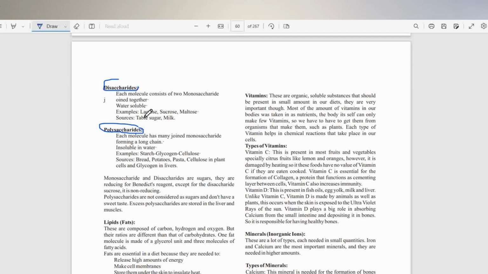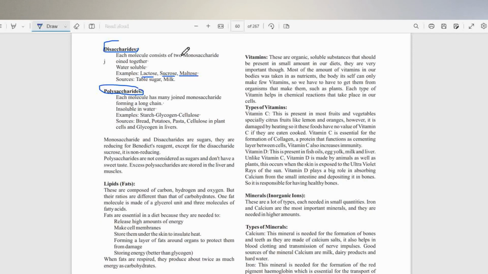For disaccharide, we have the lactose, we have sucrose, and we have maltose. So for disaccharide, they have 2 monosaccharides joined together. Then you can also talk about oligosaccharide in some cases. That is when it is between 2 to 10 monosaccharide being joined together.